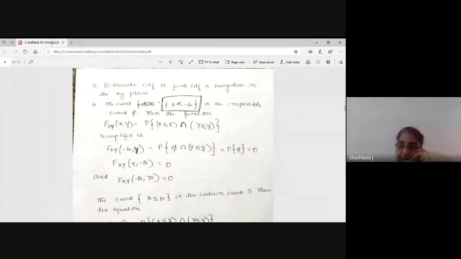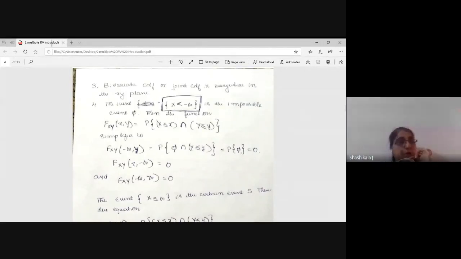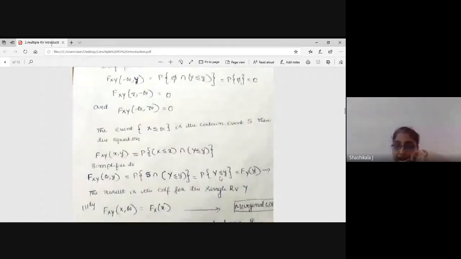If x is ranging from 0 to infinity and y is ranging from 0 to 10, what is the intersection of both? 0 to 10. Actually, this 0 to 10 is nothing but the probability of Y less than or equal to y. Is it not?